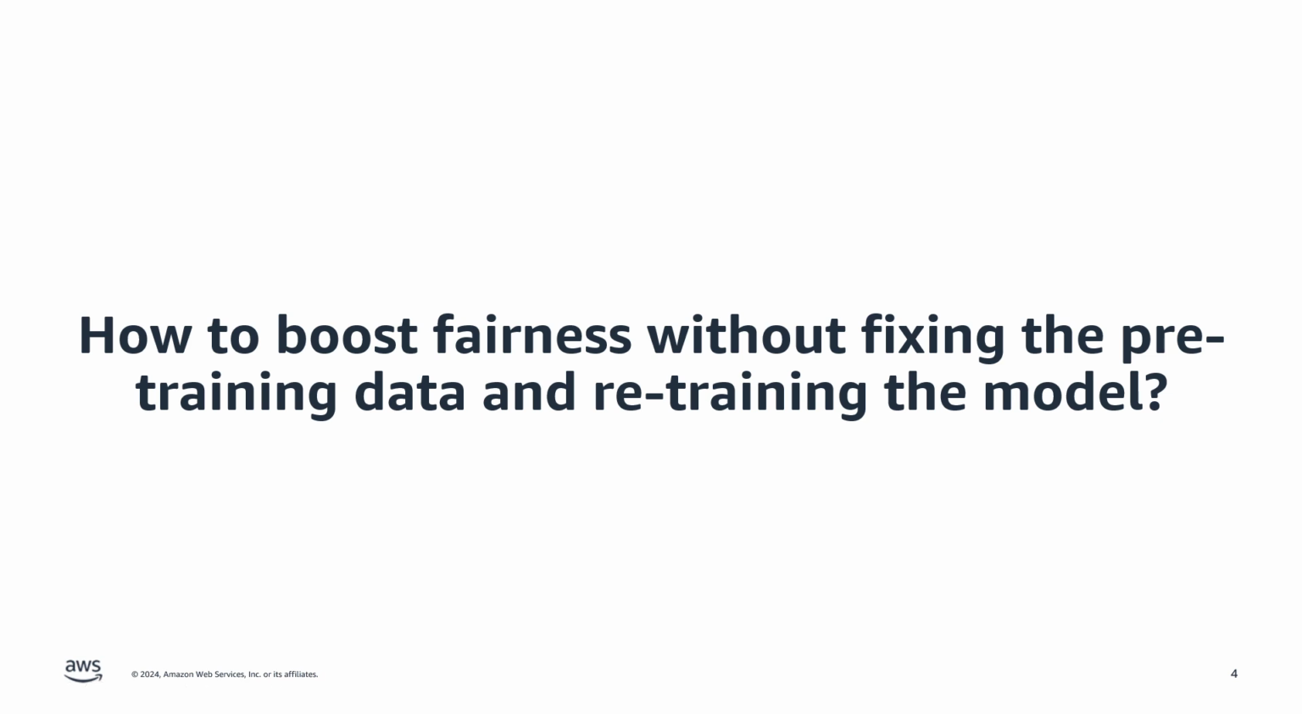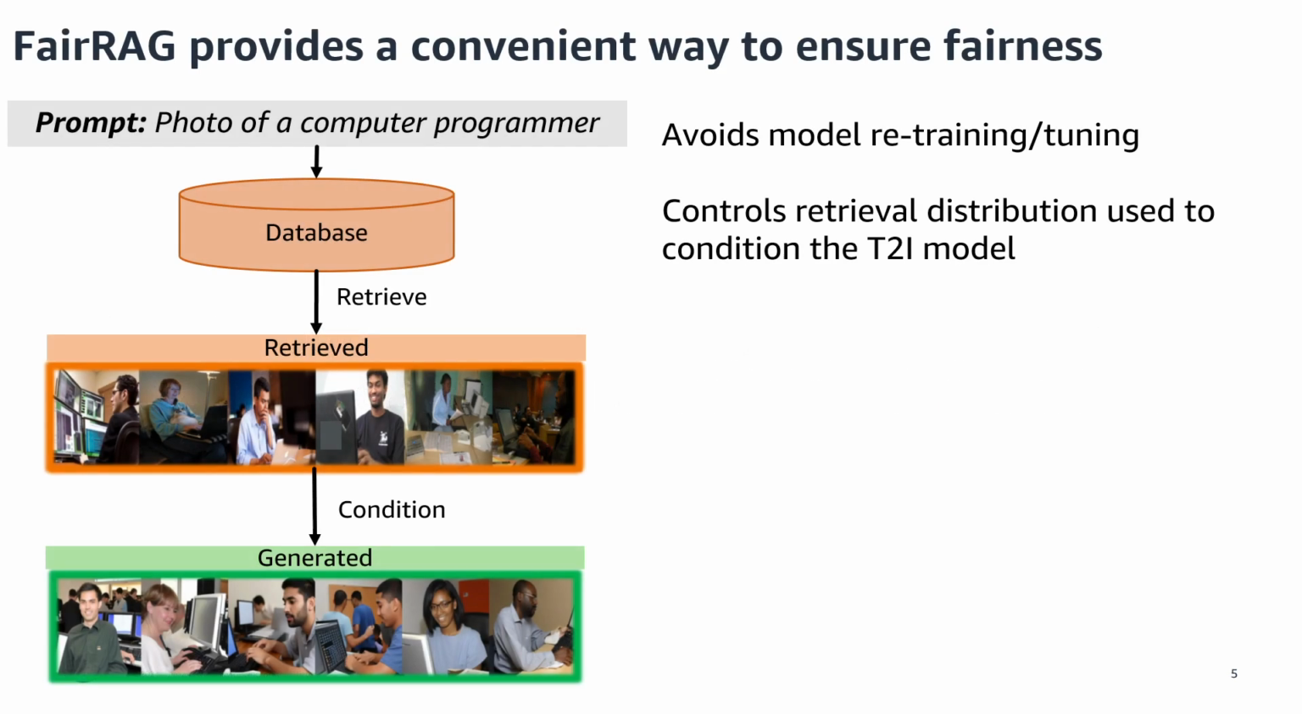So this begs a natural question. How do we boost fairness without having to fix the pre-training data and retrain the model? We propose FairRAG for this. Basically, given a prompt, the system retrieves images from an external database, and we have mechanisms to ensure that they are demographically diverse, so fairness is ensured. And these images are used to condition the generative process so that the demographic diversity of the generated images is also high. This provides a convenient way to ensure fairness without having to perform model retraining or tuning.